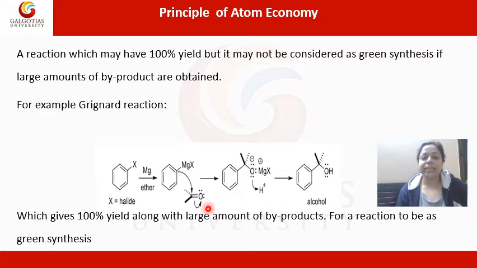So what we see in this Grignard reaction is a reaction which may have 100% yield. If we calculate the yield of a Grignard reaction, it is generally found to be very, very high. It is nearly 100%, because no chemical reaction can have exactly 100% yield, but it tends towards 100%. But it may not be considered a green synthesis if a large amount of byproducts is obtained. Yield wise, the Grignard reaction is very efficient, because there are not many side products and the yield is very high.